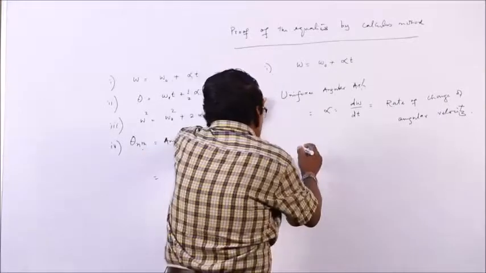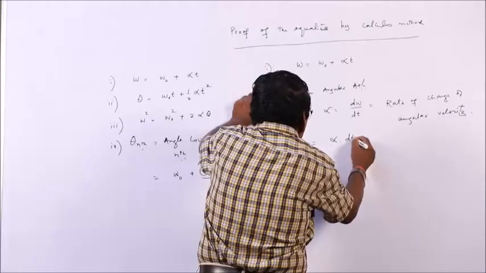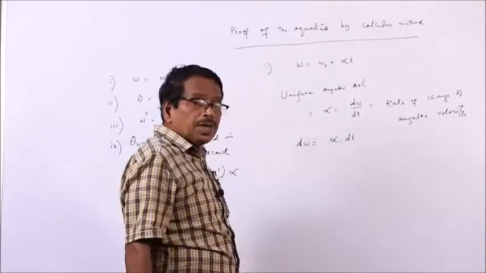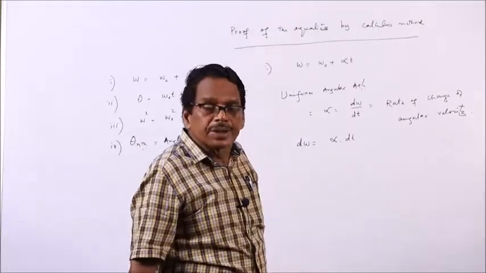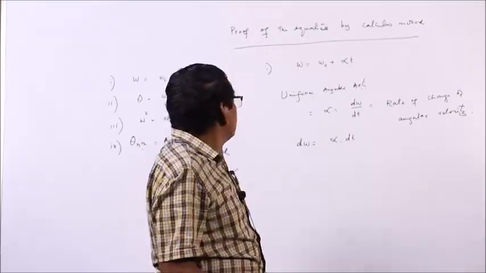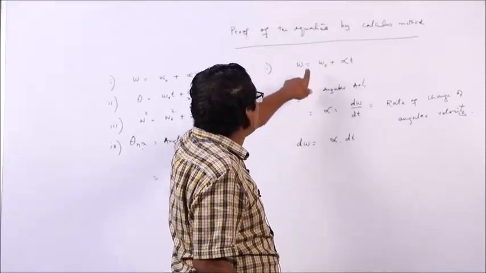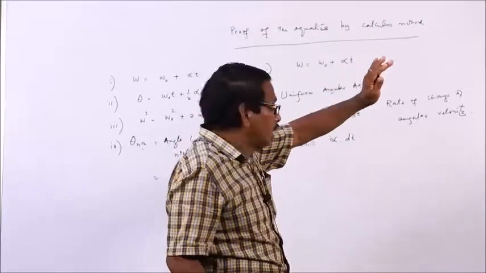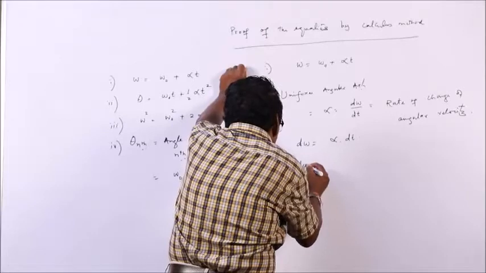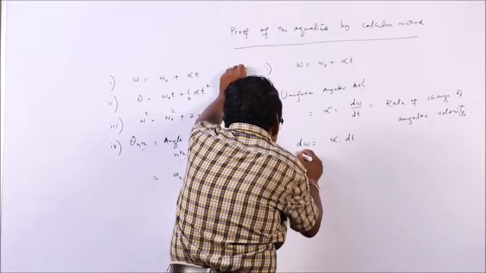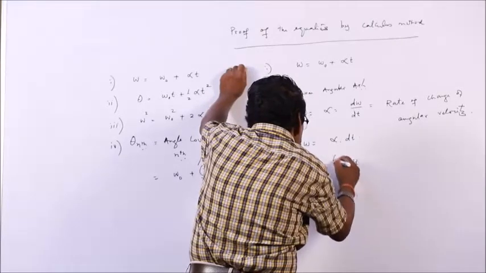So d omega is alpha into dt, where d omega is the change in angular velocity and dt is the time. Initial angular velocity is omega 0, final angular velocity is omega. So integrate d omega with limits omega 0 to omega, and integrate alpha dt on this side with time from 0 to t.